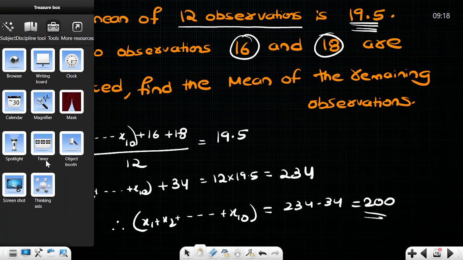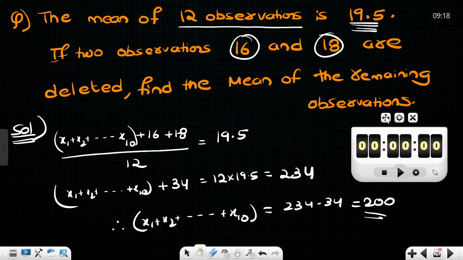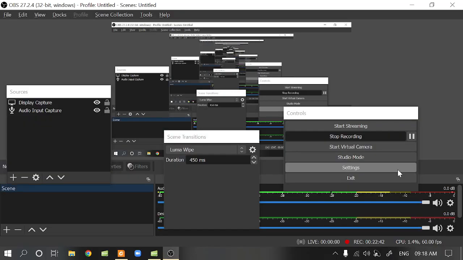Till now it should be clear for you. I am giving 1 minute time to please note down this. In the meantime, I just want to check whether the video is properly recording.